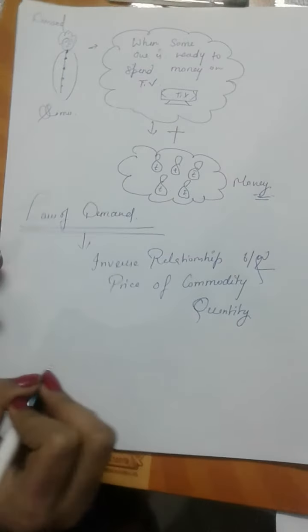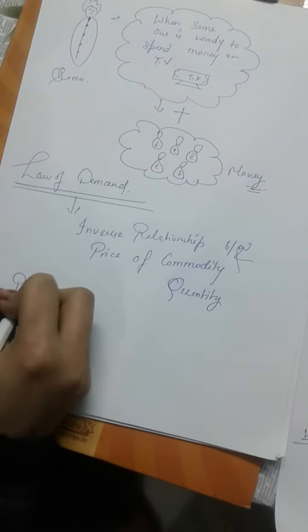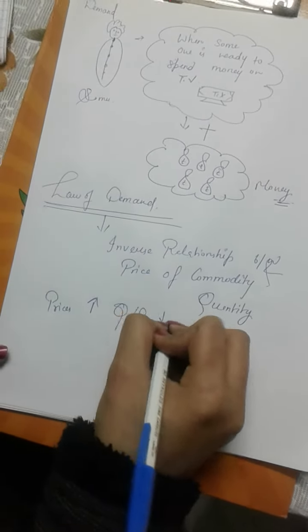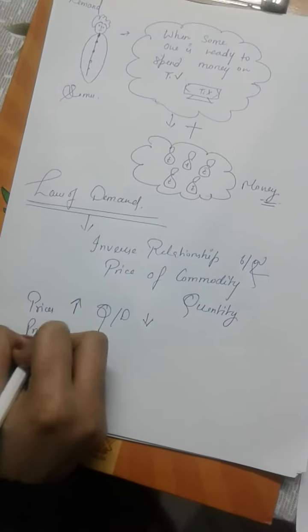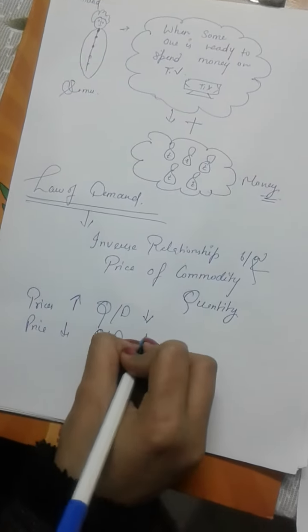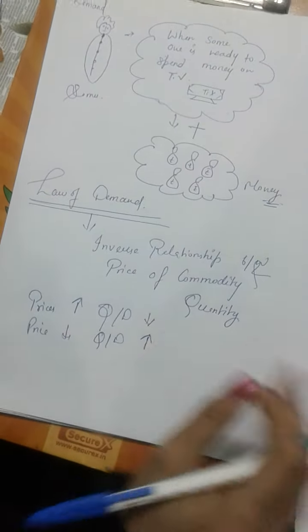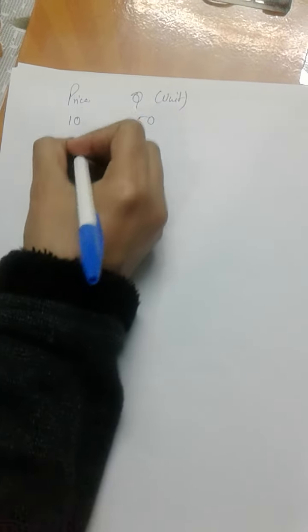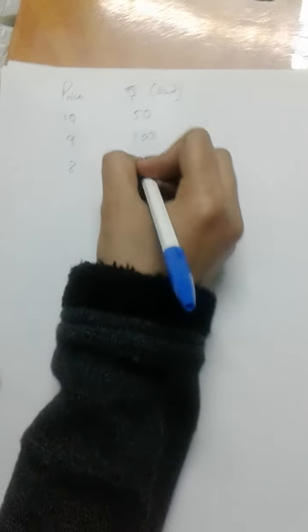For example, if the price rises, the quantity demanded comes down, it decreases. If the price decreases, the quantity demanded goes up. If we take a simple example, suppose the price of something is 10 rupees and the quantity is 50. Now if the price starts decreasing, 10, 9, 8, the quantity will start increasing, right? This is the law of demand.